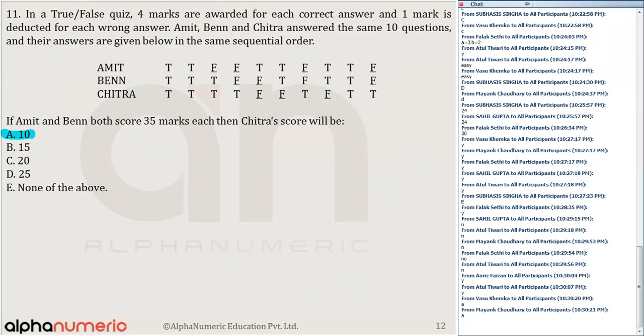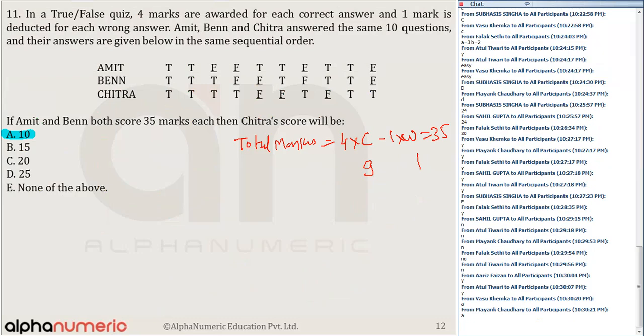It says in a true false quiz, 4 marks are awarded for each correct answer and 1 mark is deducted for each wrong answer. Amit, Ben, and Chitra answered the same 10 questions and their answers are below. If Amit and Ben both scored 35 marks, we know the total marks is 4 times correct minus 1 times wrong, equal to 35. So only one possibility: 9 and 1.